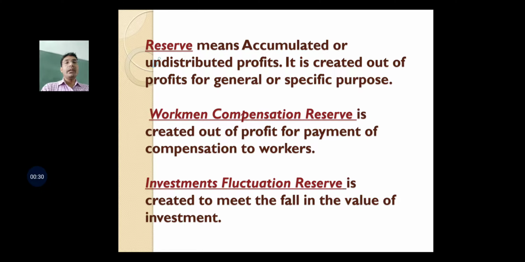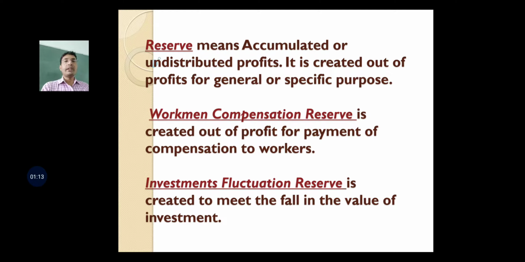So reserve could be created out of profits for some general purpose or for some specific purpose. General reserves are the reserves created out of profits in order to meet any kinds of contingencies which could happen in future. For example, general reserve can also be used for expansion of business, and you know that general reserve is located on the liability side of the balance sheet.